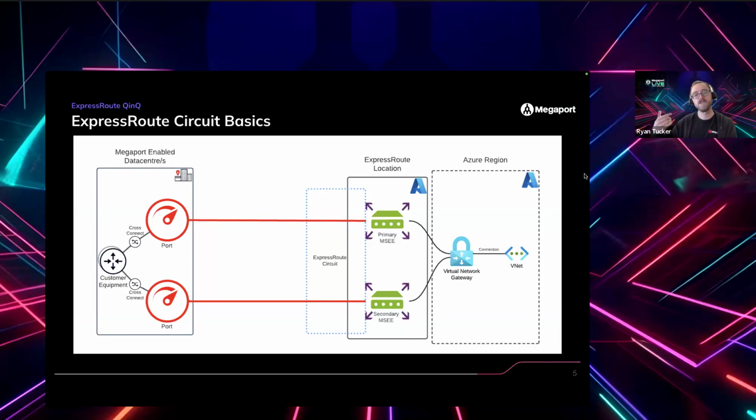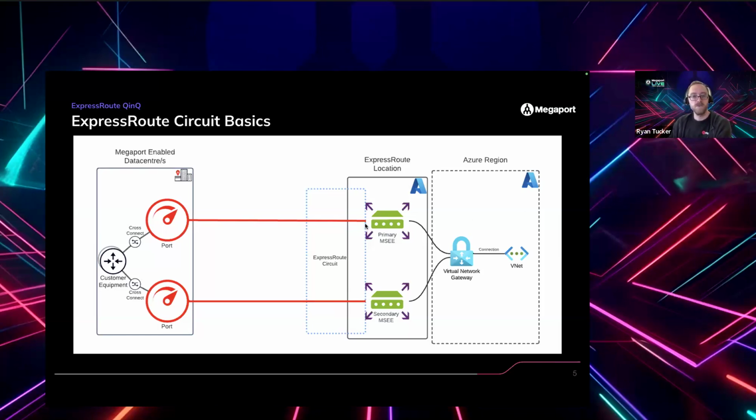So when you create that circuit in the Azure portal, Microsoft provisions two interfaces, one on each of two routers in a data center. And that's what that circuit represents, those two interfaces. And so what you do then is from your data center where you're connected to Megaport, you bring up a circuit across Megaport's network from your data center to that point on the edge of Microsoft's network. And that's kind of how ExpressRoute works.